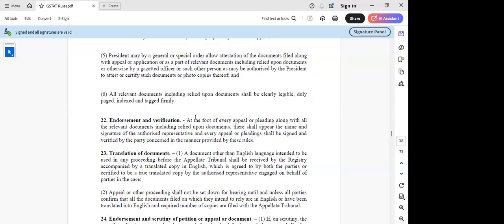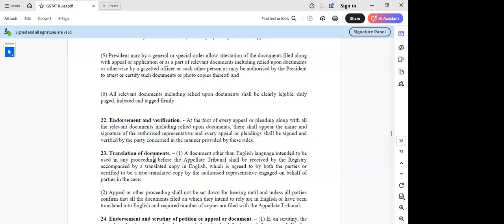Okay. Because I was reading this, and also, sir, to be very specific, here they are saying that every appeal or pleading shall be signed and verified by the party concerned in the manner provided by this rule. So that rule is giving a reference to Rule 20. They would have said here, by the party concerned or the authorized representative in the manner provided by the rules, rather than bringing out this para. That was my thought, sir, actually.